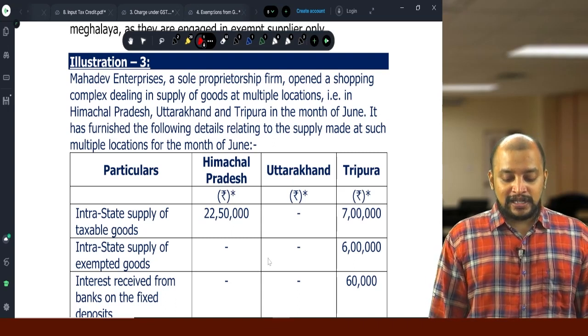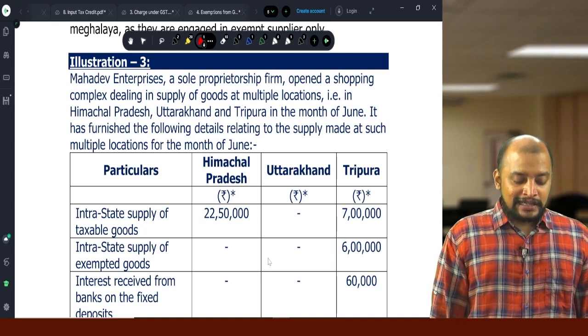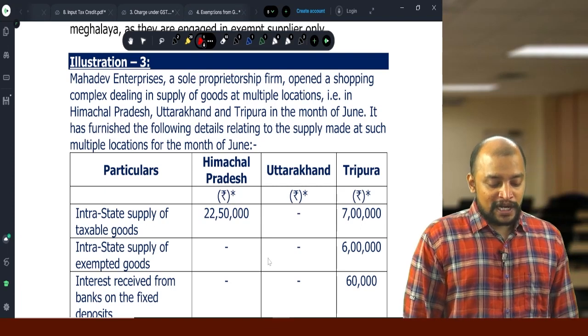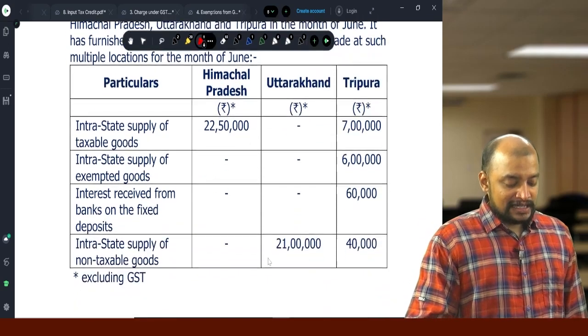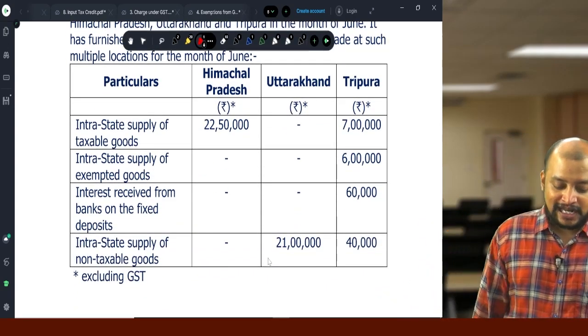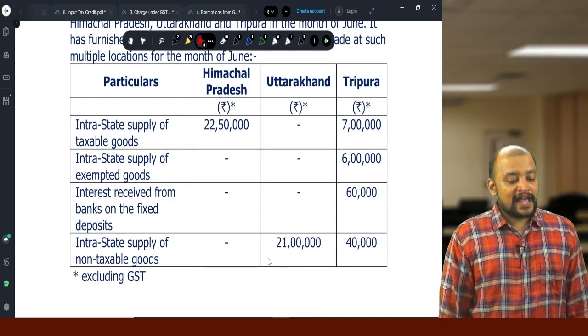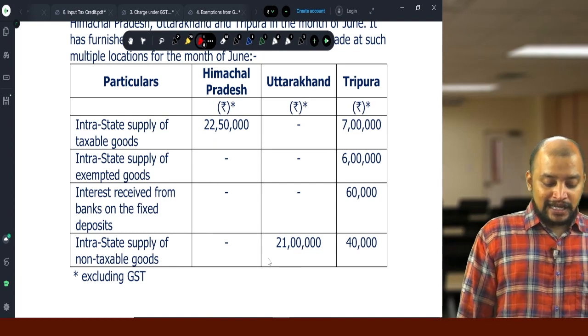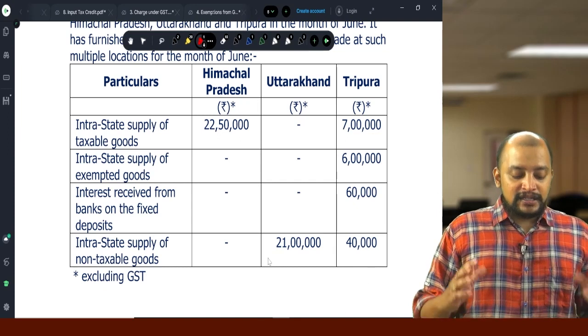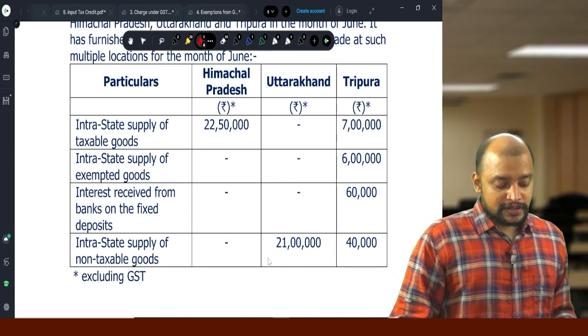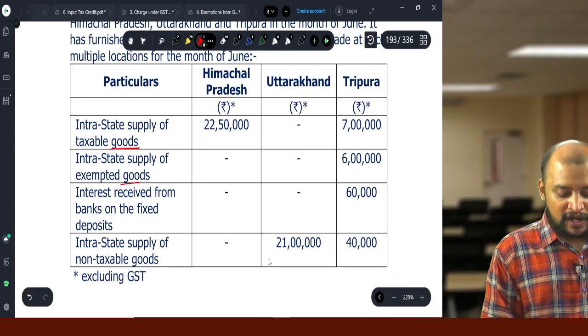Himachal Pradesh, Uttarakhand, Tripura, intrastate supply of taxable goods 22 lakh 50, and Tripura 7 lakhs, intrastate supply of exempted goods 6 lakhs, interest received from banks on FD 60,000, intrastate supply of non-taxable goods 21 lakhs. Now, they are only engaged in supply of goods.